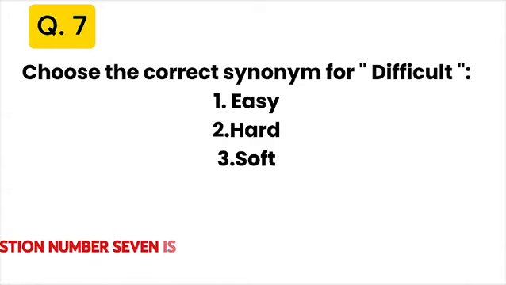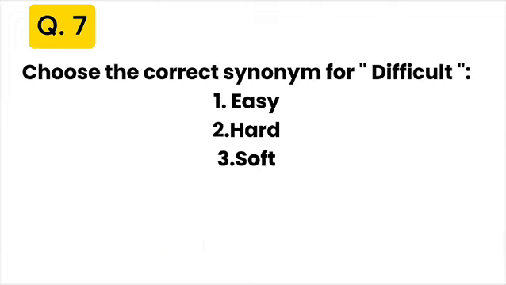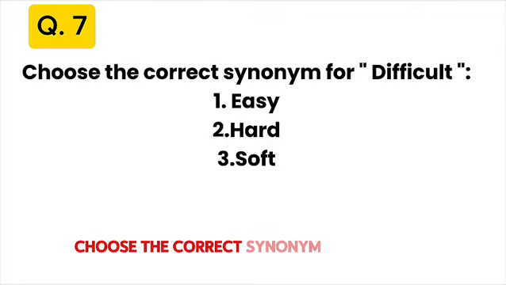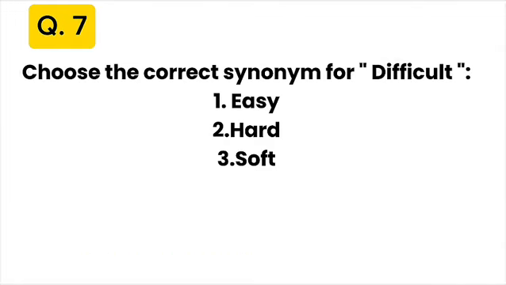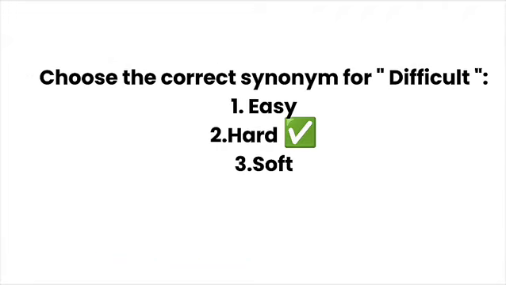Question number 7: Choose the correct synonym for difficult. 1. Easy. 2. Hard. 3. Soft. Let's repeat the question. Which will be the correct synonym for difficult?